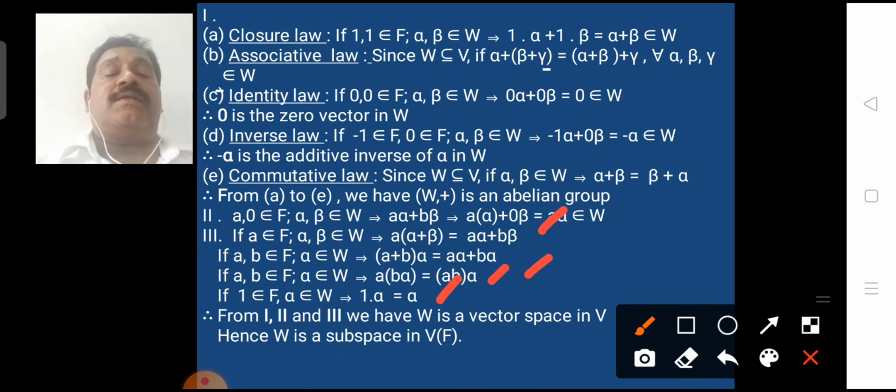These two theorems play a very important role in vector subspaces. These two are the necessary and sufficient conditions for a subspace.